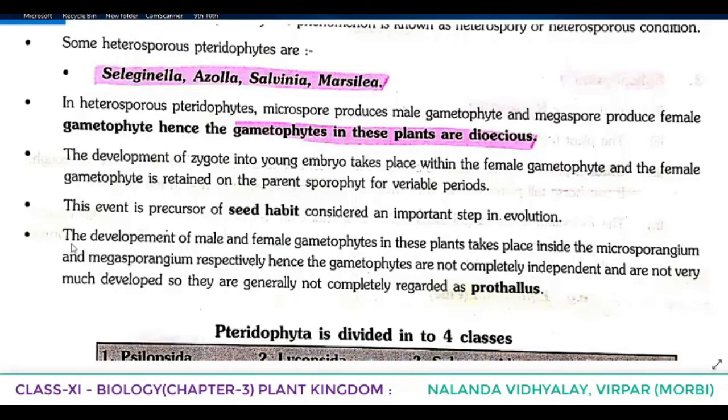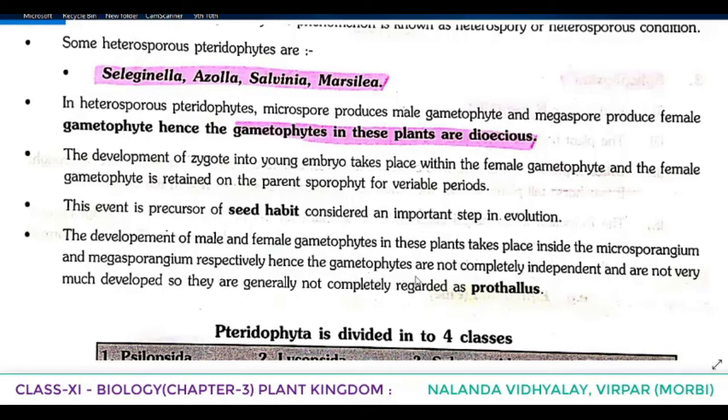Which event is considered as the precursor of seed habit? The development of zygote into young embryo takes place within the female gametophyte, and the female gametophyte is retained on the parent sporophyte for variable period. That is the precursor of seed habit, considered an important step in evolution.